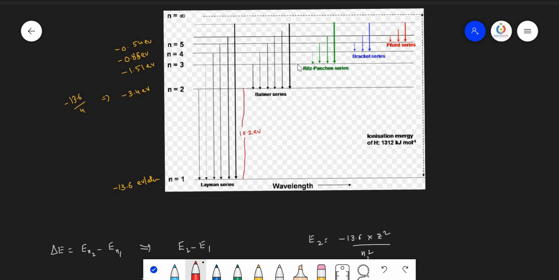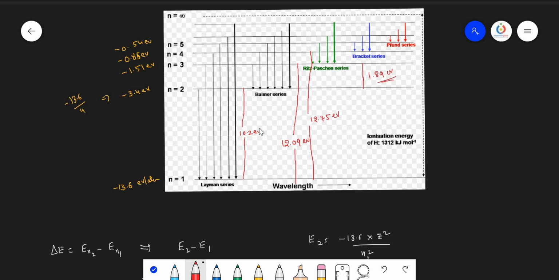And between the first and third energy state, this value is equal to 12.09 electron volt. And now you take the energy gap between the fourth energy state and the first energy state, this value equals 12.75 electron volt, and the gap between the second and third energy state is equal to 1.89 electron volt.